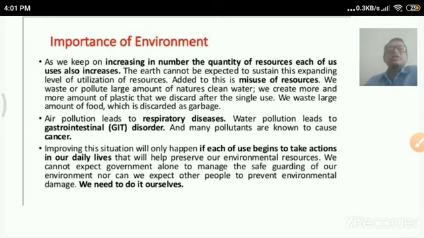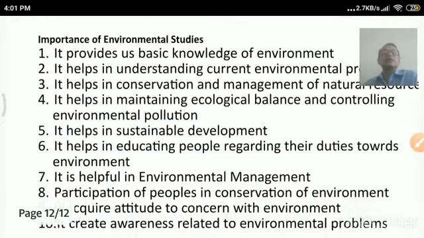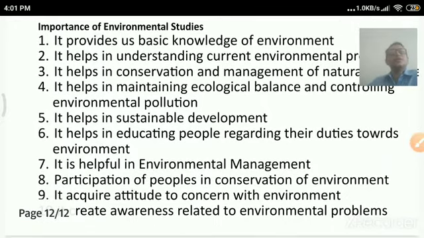So how can we improve this situation? Each of us has to take action in our daily life that will help to preserve environmental resources. We cannot expect the government alone, Modi ji or our Prime Minister or Chief Minister, to do it without our help. We have to do it ourselves. And this is the summary of the importance of environmental studies.